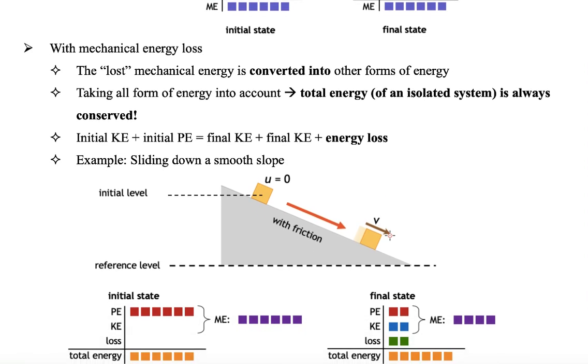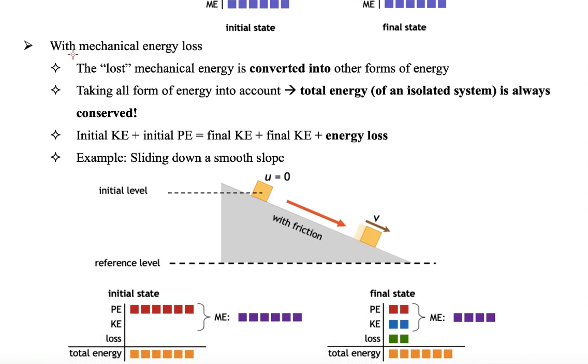Another case would be with mechanical energy loss. Because the surface now has friction, when it moves, some of the energy would be lost due to friction. It's the work done against friction. So the lost mechanical energy here is converted into other forms of energy.